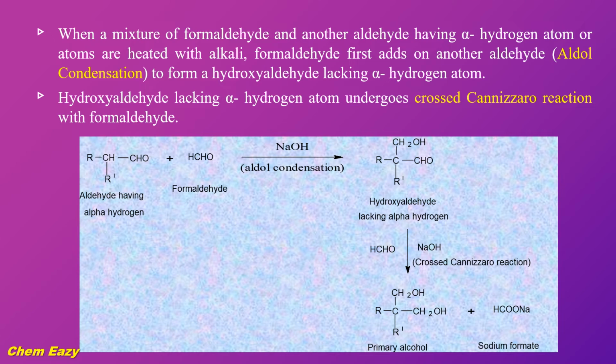This hydroxyaldehyde undergoes crossed Cannizzaro reaction with formaldehyde, which is shown in this example. First, aldol condensation takes place and hydroxyaldehyde is produced. There is no alpha hydrogen atom in this hydroxyaldehyde. Now this hydroxyaldehyde undergoes crossed Cannizzaro reaction with formaldehyde and finally gives a primary alcohol and sodium formate.